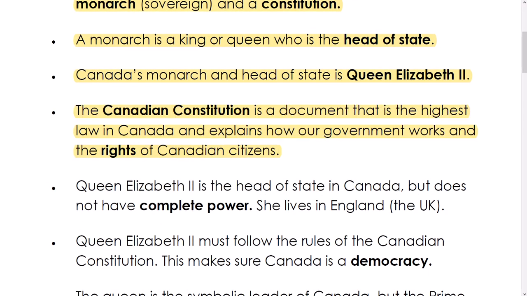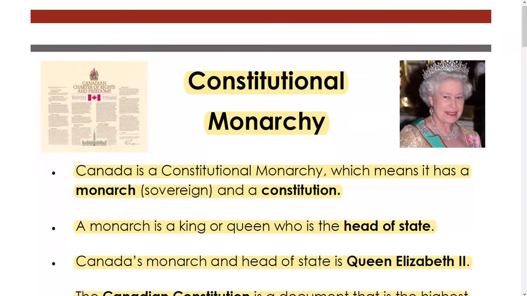The Canadian Constitution is a document that is the highest law in Canada and explains how our government works and the rights of Canadian citizens. Here is one section of the Canadian Constitution. This section is called the Canadian Charter of Rights and Freedoms, which talks about all the rights and freedoms that Canadians have. On the citizenship test, there are also questions about this. We will talk about it later in the week.